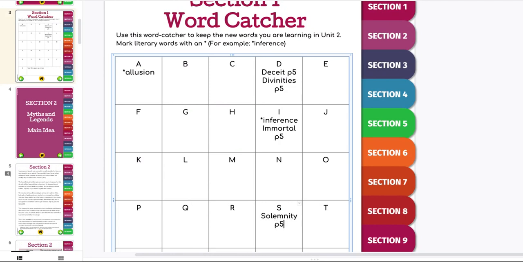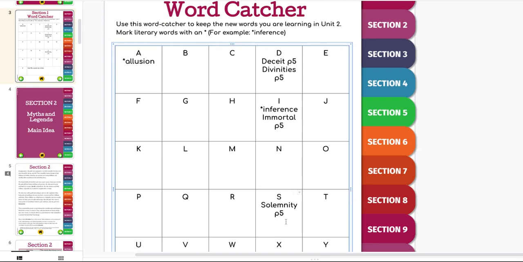And page 5. So you're going to continue adding, and if we need to make these smaller as we go, we can. I have them in 14-point font. I'm going to put them down at 10, so then we can fit more words in there. That would be a suggestion for you, is to make these words smaller, because you can always zoom in.